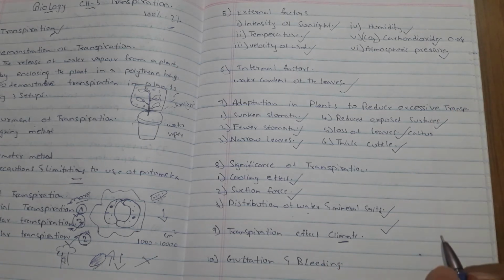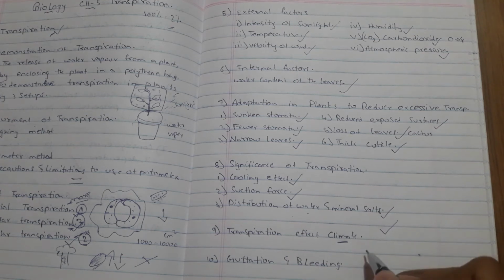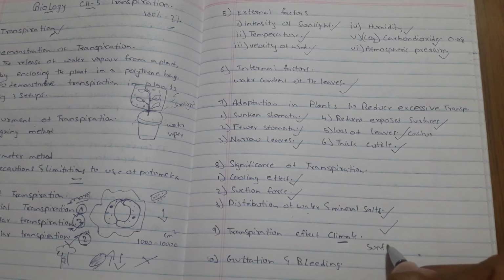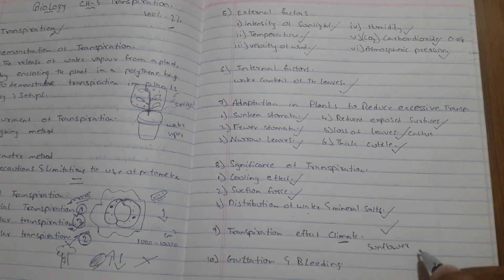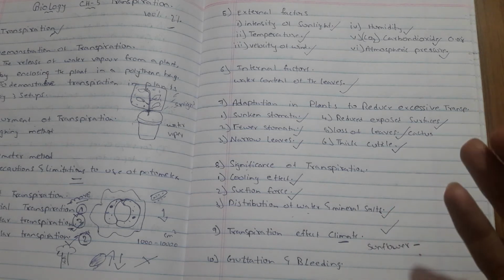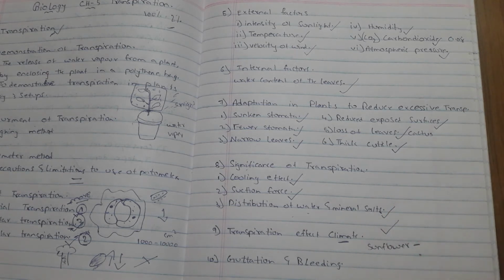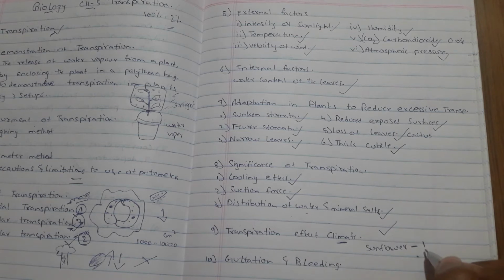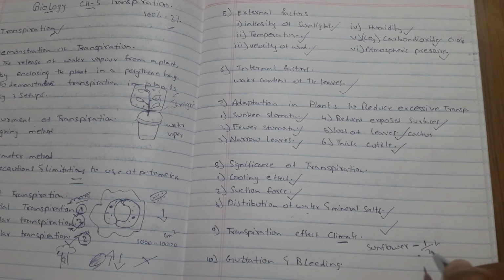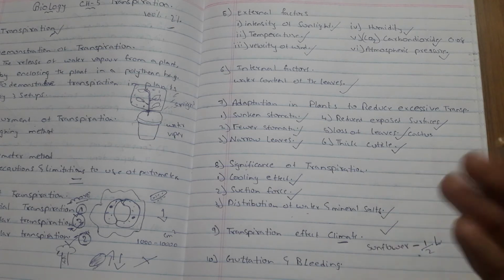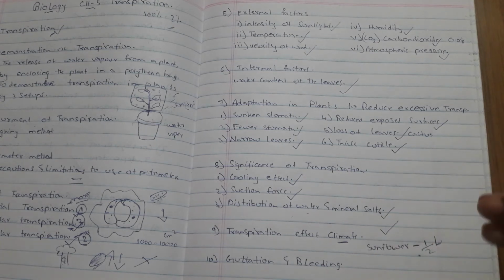What do you think? How much do you think a sunflower evaporates water per day? It evaporates half a liter of water daily into the atmosphere.